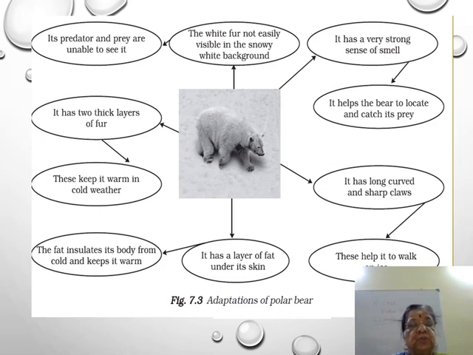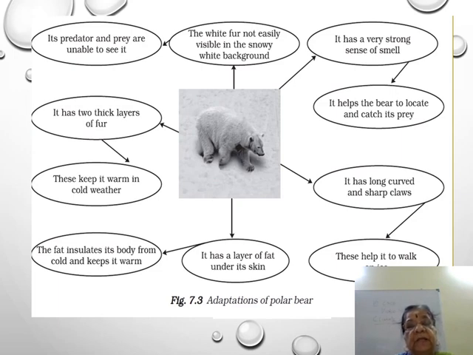It has 2 thick layers of fur. Polar bear, it has 2 thick layers of fur. Then the white fur is not easily visible in the snowy white background. So its predators and prey are unable to see it. Yeah, that helps them so that predators cannot see the animal.